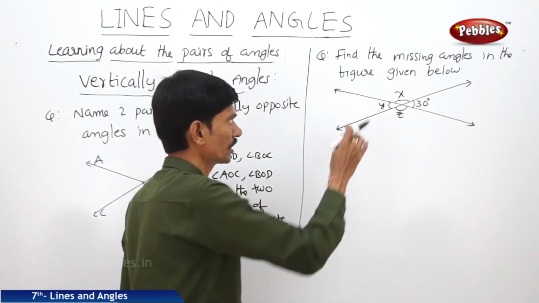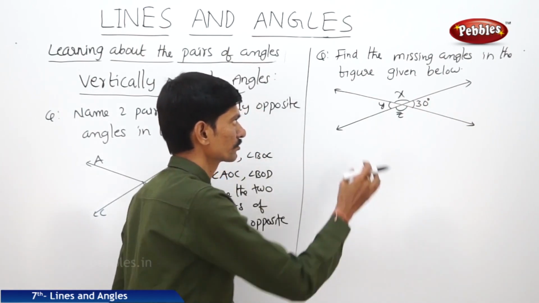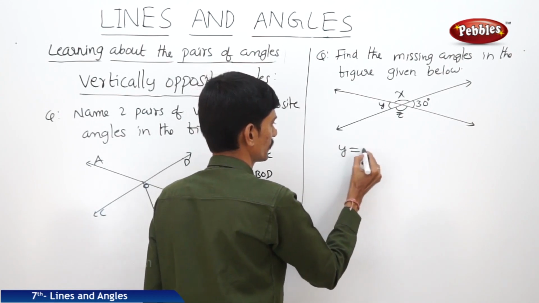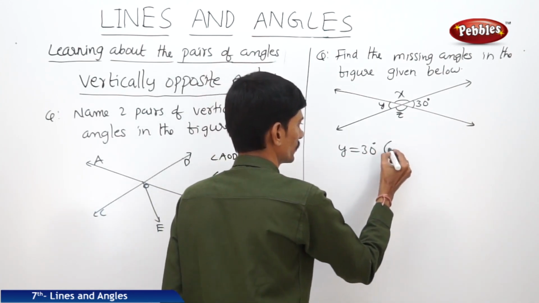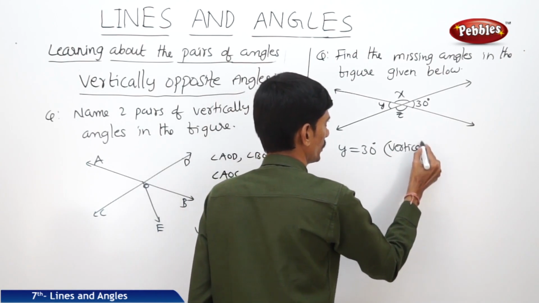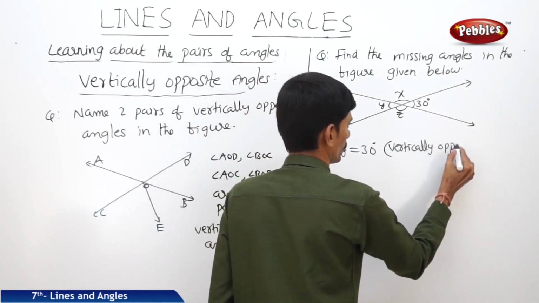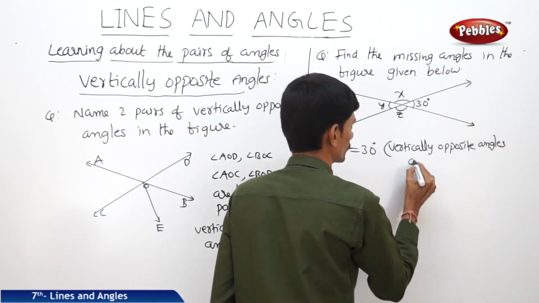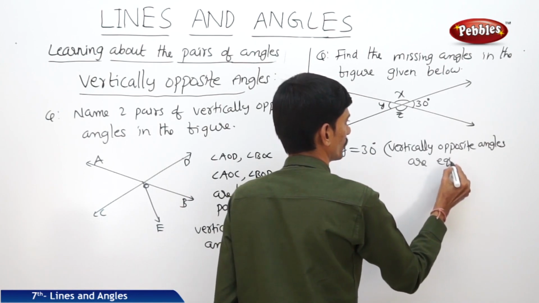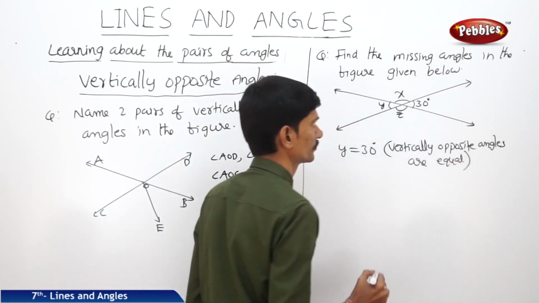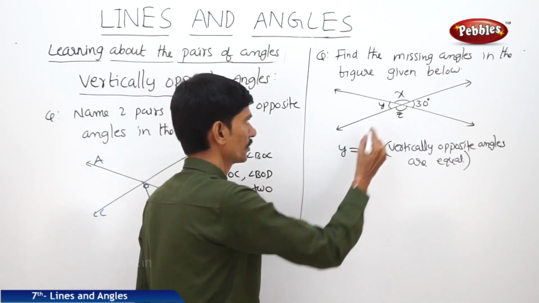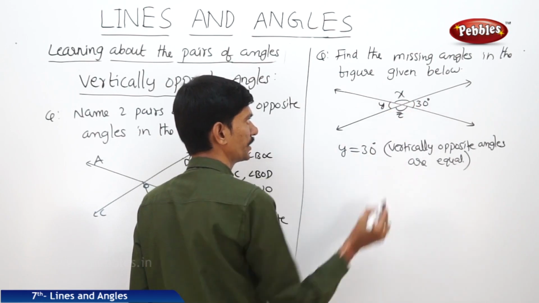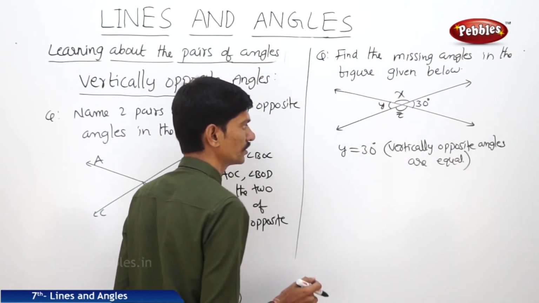So as we know that vertically opposite angles are equal, so then y equals 30 degrees, since vertically opposite angles are equal. Now x and 30 form a linear pair, so the sum of the two angles is 180 degrees.